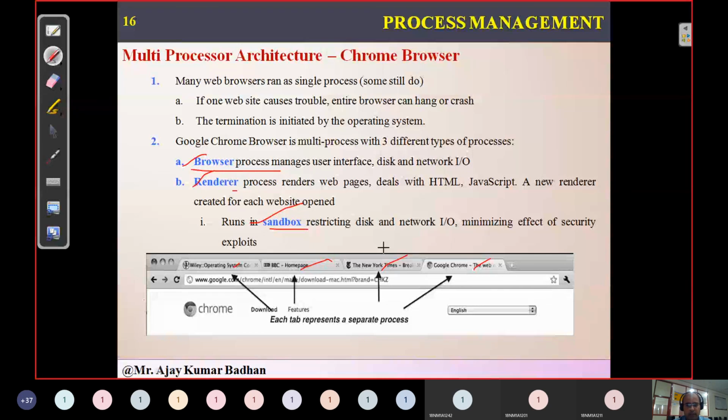For example, you might have called gmail.com in that tab, so the Gmail page is coming, and the sandbox checks whether the network is functioning correctly. Whatever resources you are asking for are taken care of by the sandbox. Just go through this in your textbook; it's very easy and you can understand it easily. This is the whole scenario related to today's topic.